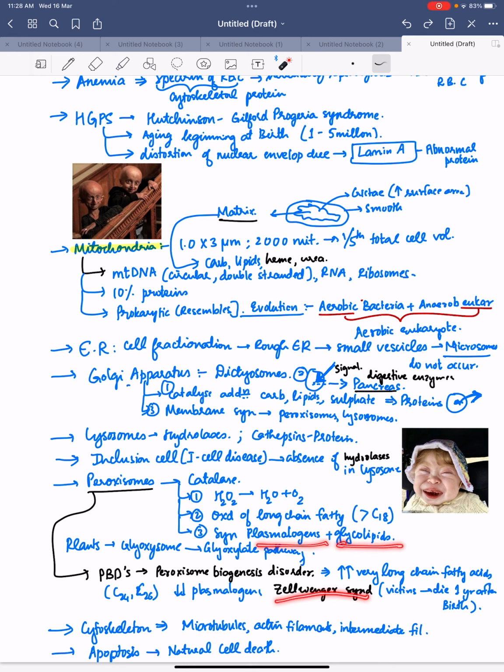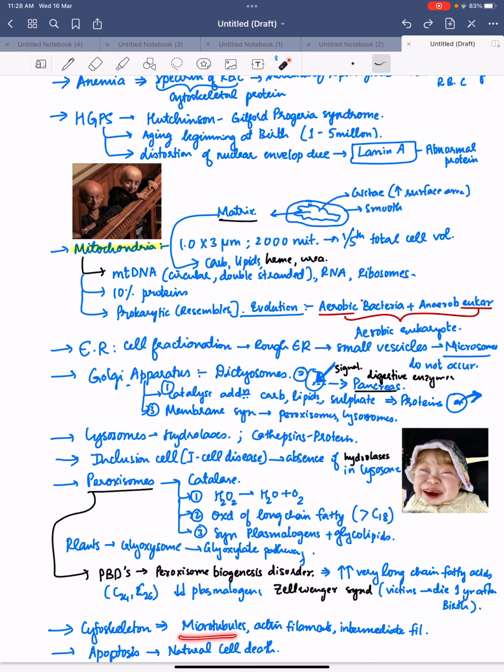Plasmalogen plus glycolipids are synthesized by peroxisome. Then in plants, there is the glyoxysome, a special type of peroxisome which takes part in the glyoxylate pathway. PBDs, which we have already discussed, that is peroxisome biogenesis disorder: there are very long chain fatty acids, but a lesser amount of plasmalogens, which causes Zellweger syndrome. The victims of this disease die within 1 year after birth.